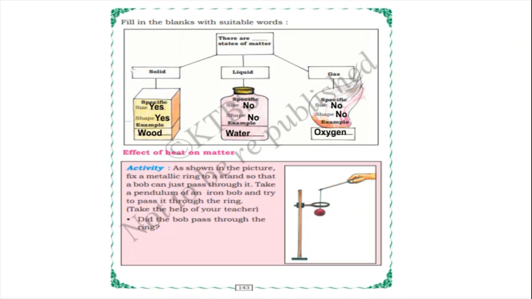So, effect of heat on matter, as shown in the picture. Fix a metallic ring to a stand so that a bob can just pass through it. Take a pendulum with an iron bob and try to pass it through the ring. Take the help of your teacher. Did the bob pass through the ring? So you can do and observe the experiment, children.